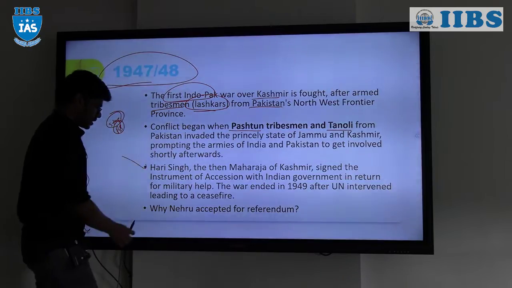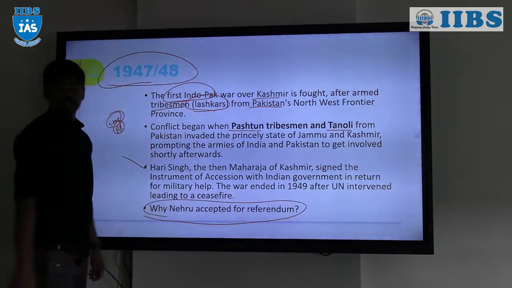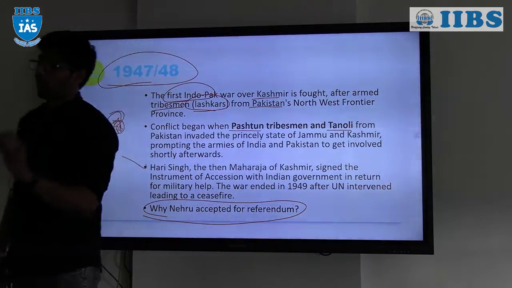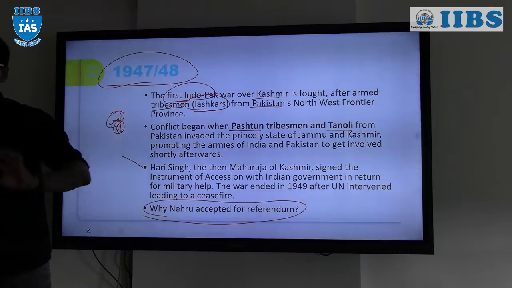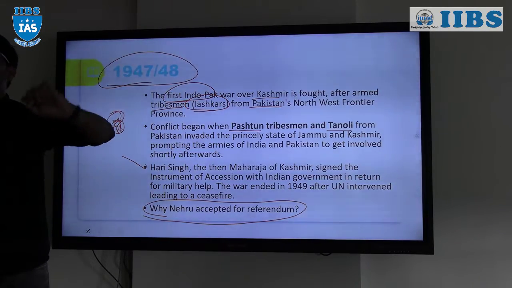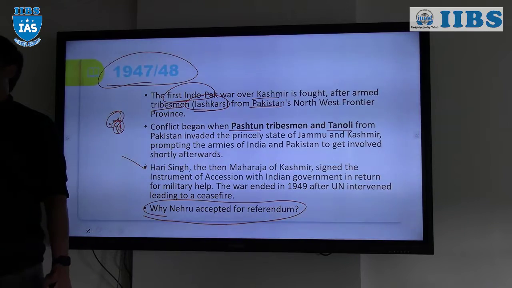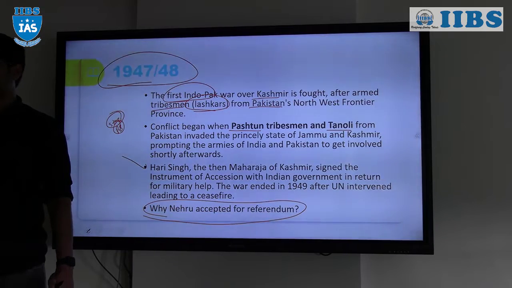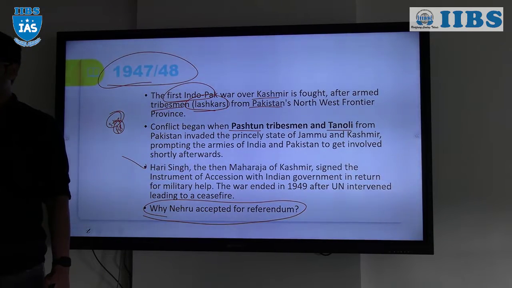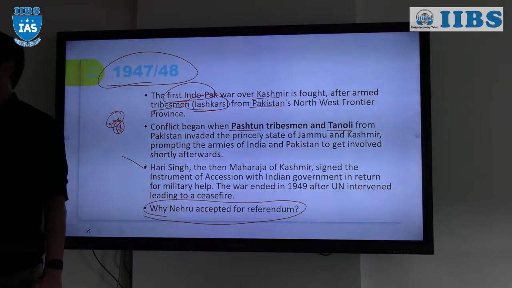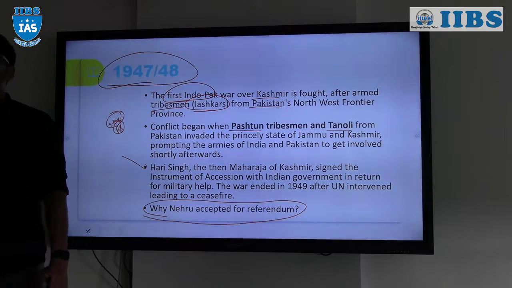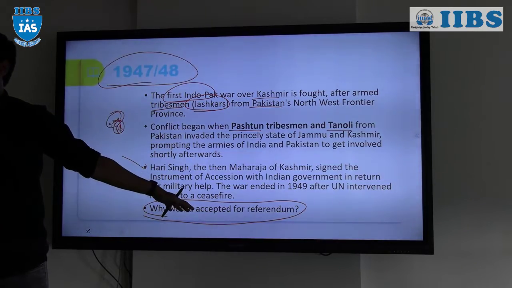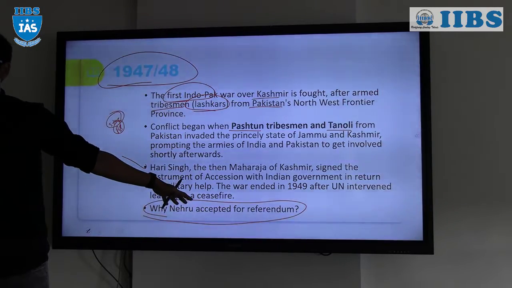So in this, why did Nehru accept the referendum? Raja Hari Singh signed the instrument of accession provided that after the Pakistanis or the tribes were thrown out of Jammu and Kashmir, a referendum would be conducted and the people would decide whether they want to be a part of India or independent, right? So a referendum has to be conducted. But in that case, why did Nehru accept the referendum? Why should the plebiscite be conducted? That is one of the questions on which Nehru was criticized.